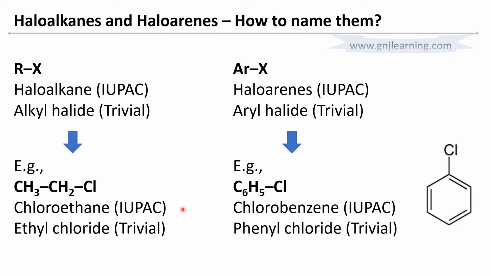Once the trivial name is very famous, IUPAC even accepts such names. For example, benzene. Benzene is the trivial name of this compound, but IUPAC has accepted that name because of its popularity. Clear. So this is a general overview of naming, and the specific nomenclature and all the rules governing it we will see in detail in the coming parts.